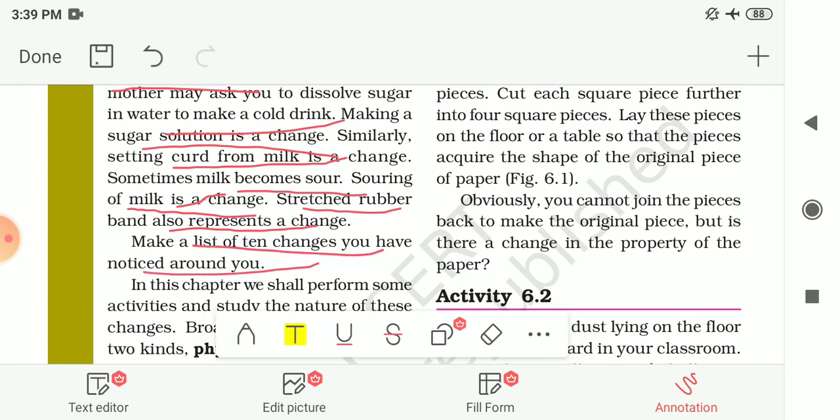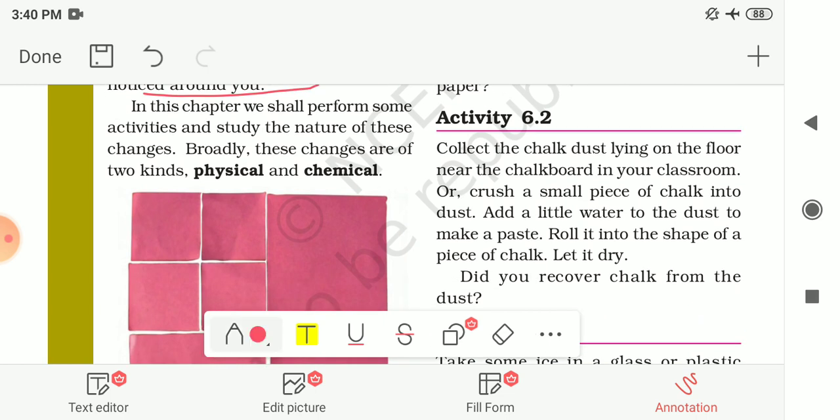Like making chapati from the dough, then baking the chapati, making a toy aeroplane from a piece of paper, blowing a balloon. So these are all examples of the changes which are occurring around you. In this chapter we shall perform some activities and study the nature of these changes. Broadly, these changes are of two kinds, physical and chemical changes.